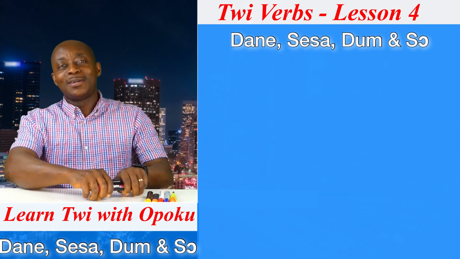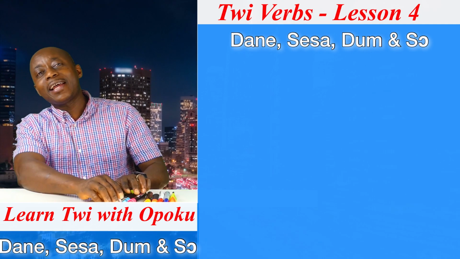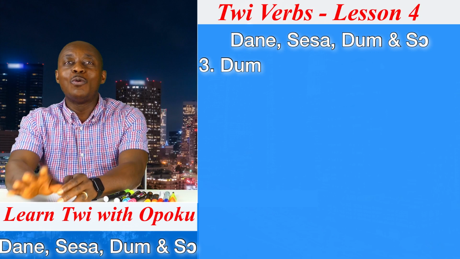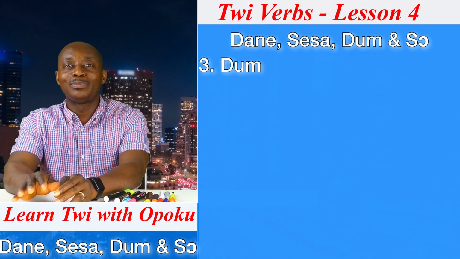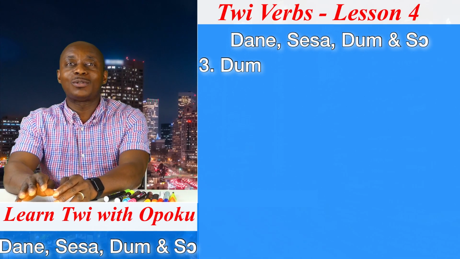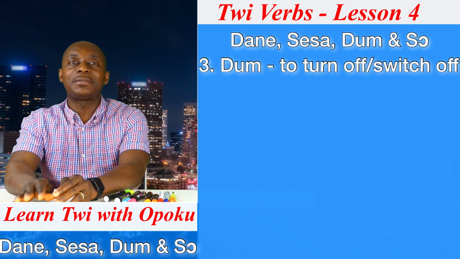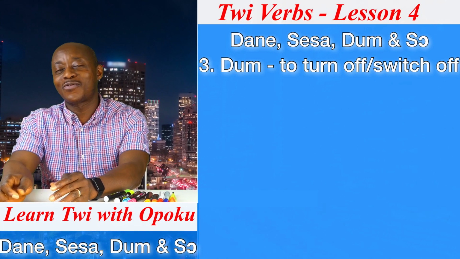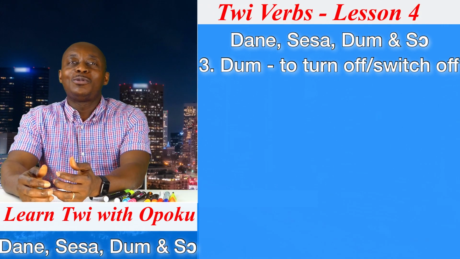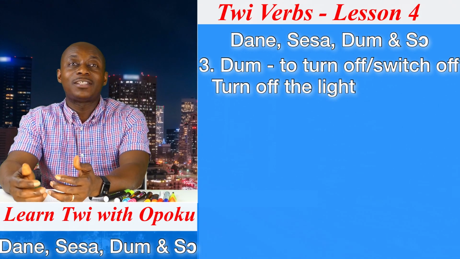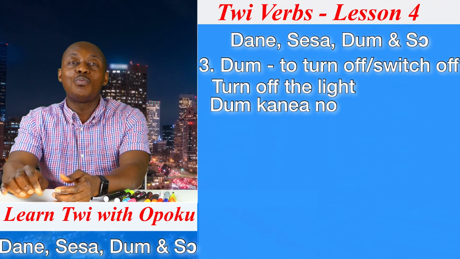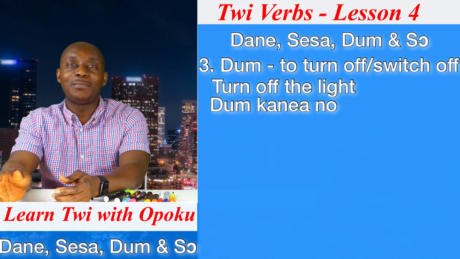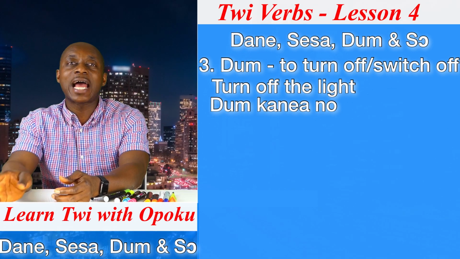Good. So let's go to the third verb. The third verb is what? Dum. And that is what? To turn something off. So if I want you to turn the light off, I will say dum kanea no, meaning turn off the light.